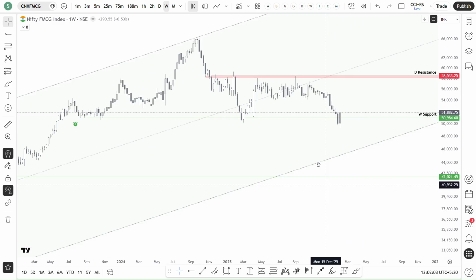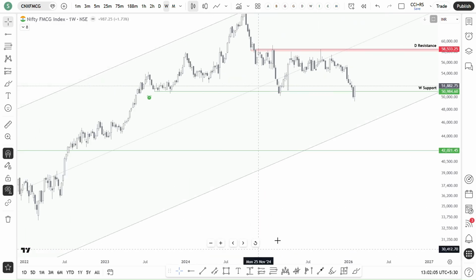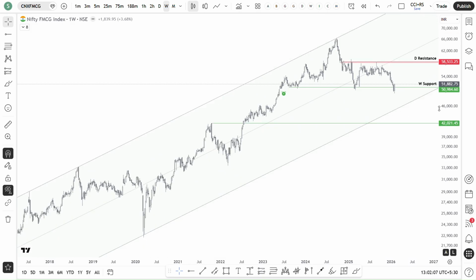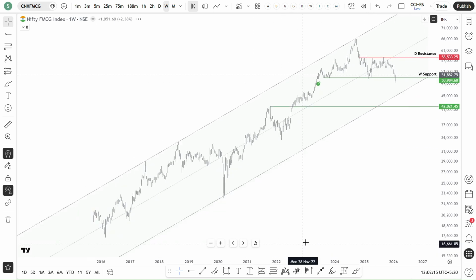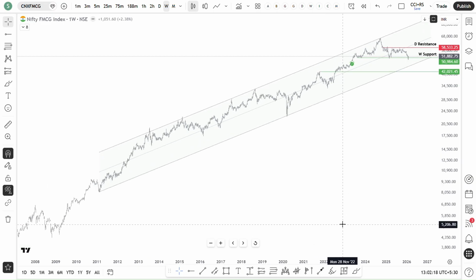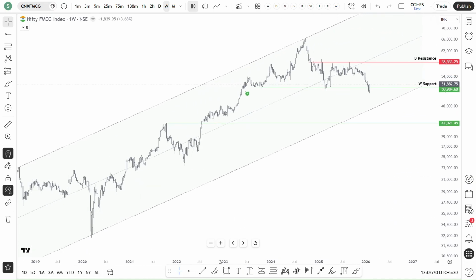So we need to see how it is going to behave. But from a long-term channel point of view, there is still room for a bottom to cover before going upside. But we need to see what is going to happen, whether it will come down or go upside. Let's see.